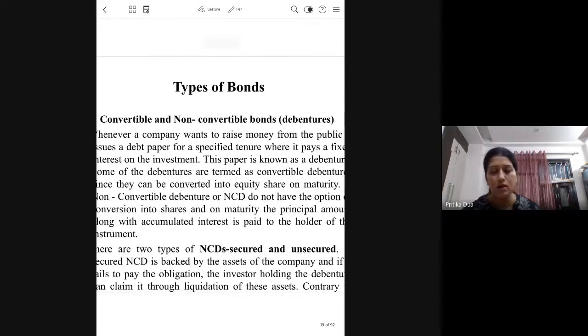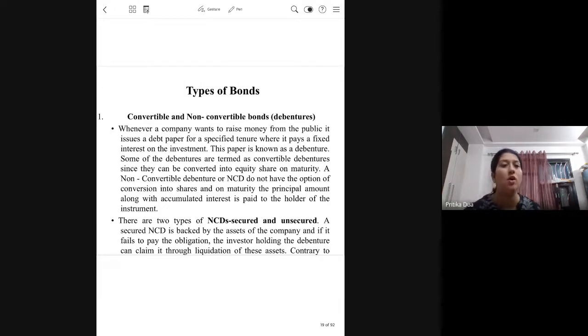So the simple first category of bonds would be convertible and non-convertible bonds. Non-convertible bonds are those which have no option of being converted to equity. Convertible bonds would be the ones where there is an option to convert the debt instrument into equity after a specific period of time. Now, NCDs or non-convertible bonds can be secured or unsecured.